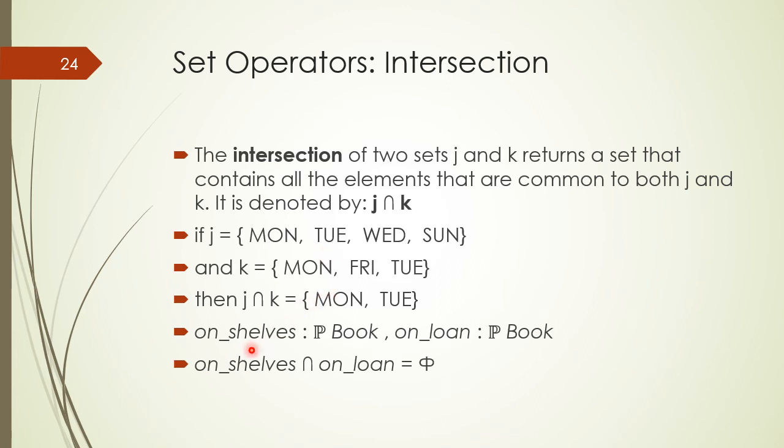And we have declared set variables on shelf and on loan, and the type of both the set variables is the same.